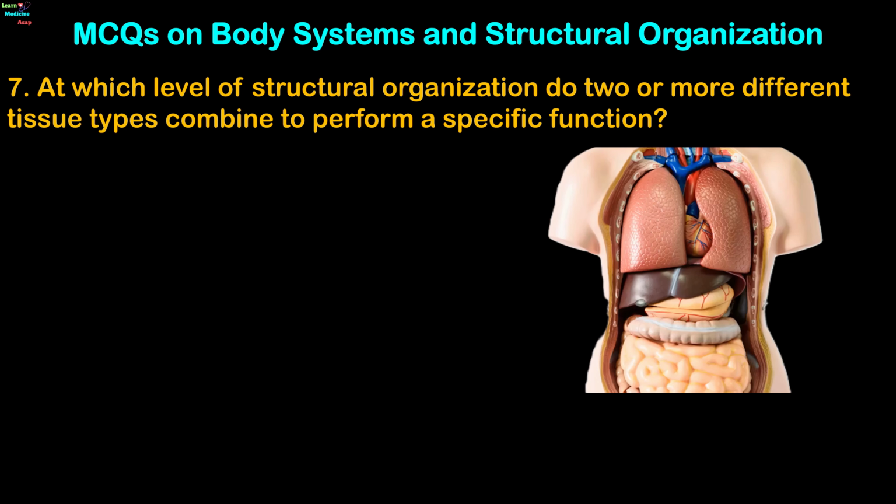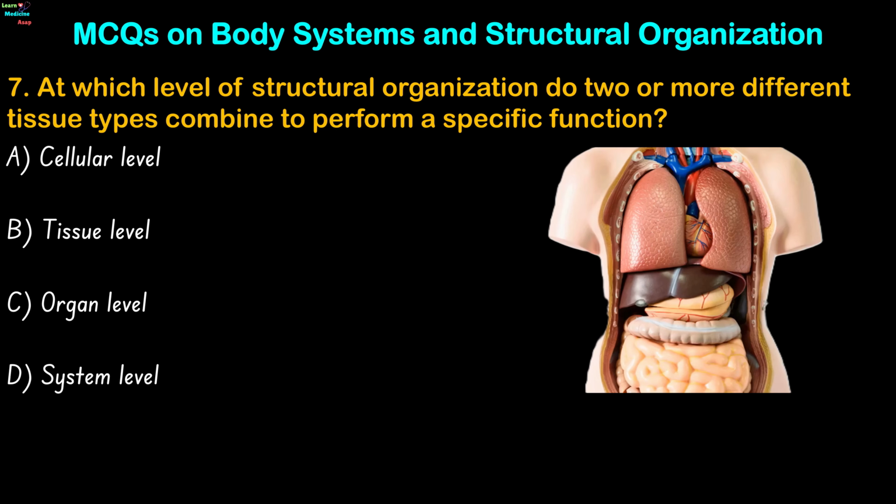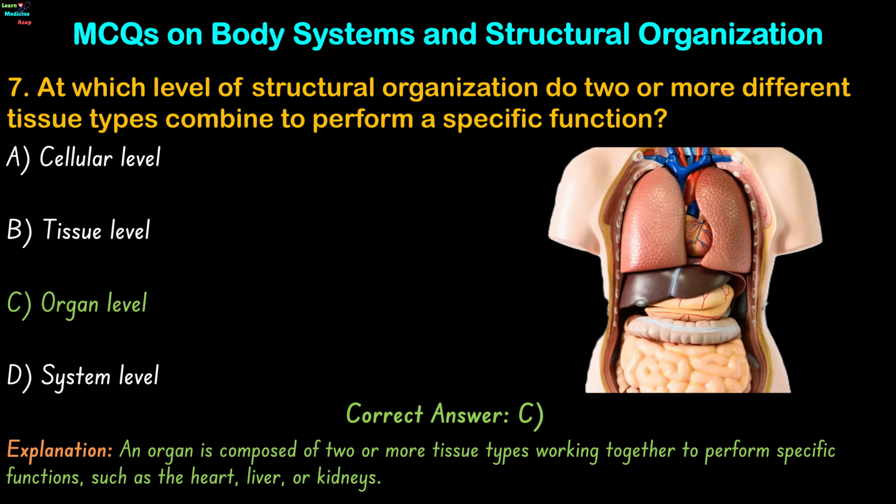Question 7. At which level of structural organization do two or more different tissue types combine to perform a specific function? Cellular level, tissue level, organ level, or system level? The correct answer is option C. An organ is composed of two or more tissue types working together to perform specific functions, such as the heart,